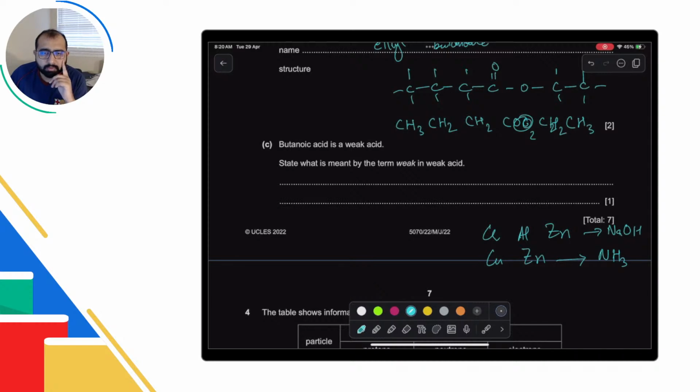When writing a structure formula, do we need to use the symbol for double bonds when writing? Not necessarily. For propene, for example, you can just write CH3, CH, CH2, or if you want, you can write CH3, CH, double bond CH2. Both are acceptable. You don't need to write them extra.